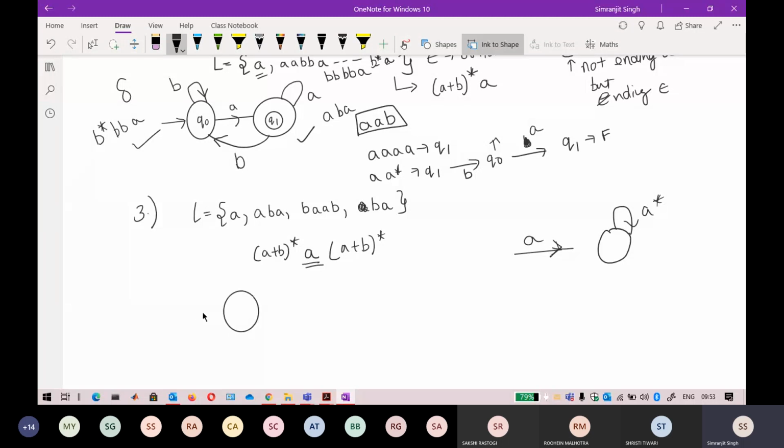So the smallest string acceptance is this one. After it, any number of A's and B's can come. I do not need to worry about it here. On Q1, transition of A and B is defined, so this state is complete. Transition of B is not defined here, so if I do a self loop of B, it is not affecting it. So any number of B's can come. After that, A is always going to come because I have hard coded this on an arrow. So I think this is a correct automata, and A and B are defined on the Q node also. Again, if you have any doubt.